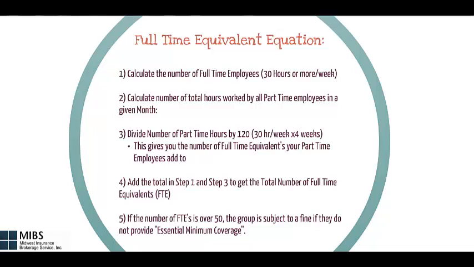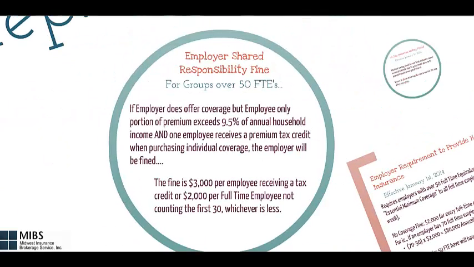You're then going to add the total in step 1, your number of full-time employees, and step 3 to get the number of full-time equivalents. If the number of full-time equivalents is over 50, the group is subject to a fine if they do not provide essential minimum coverage. Another part of the employer shared responsibility fine applies for groups with over 50 FTEs.